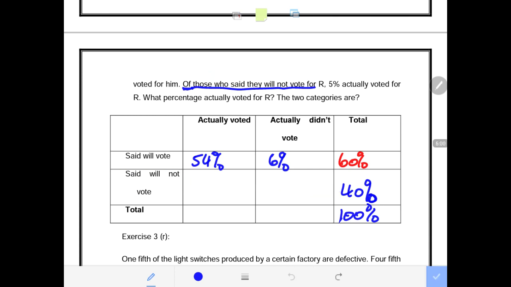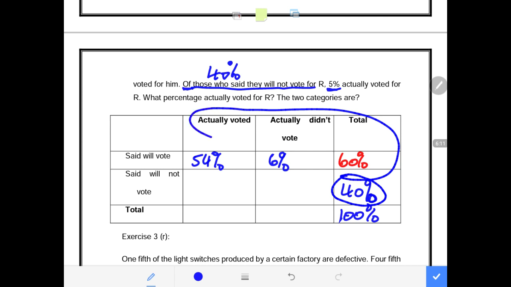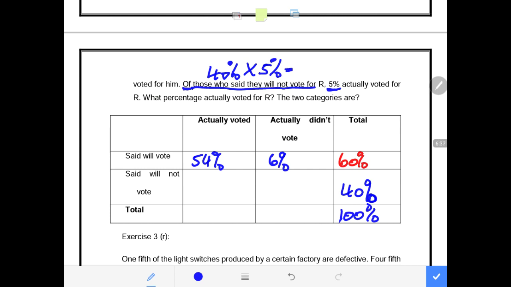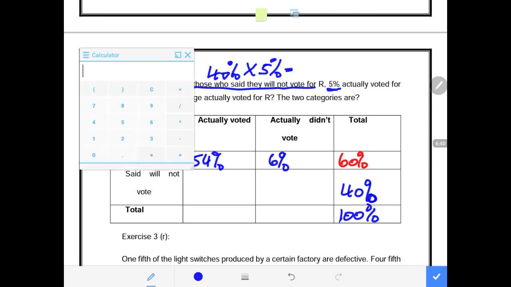That means of the 40% who said they will not vote for candidate R, 5% actually voted. That means of those who said they will not vote, 5% actually voted. So that is where we are. This is our focus. Of those who said they will not vote, there was how many? 40% of them. They said, we are not voting for you. But we are seeing that 5% of them actually voted. Therefore, of the total of 40%, 5% of them actually voted for candidate R.